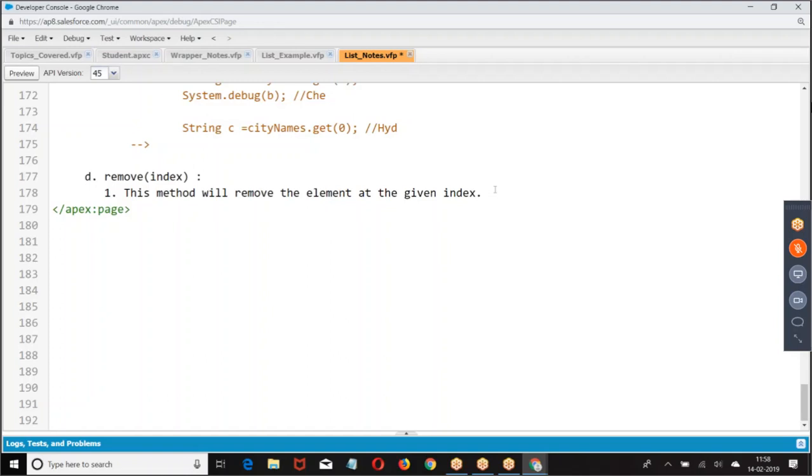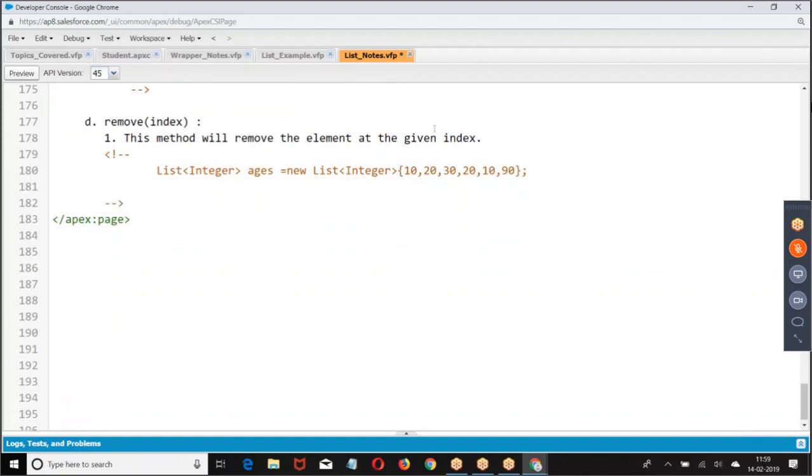Because list will accept duplicate values. When I say remove 30, there may be more than one 30. Which 30 do we want to delete? When I say remove 90, there may be more than one 90. Which 90 do you want to remove? Let us take an example here. List will accept duplicate values. Now, when I say I want to remove 10,